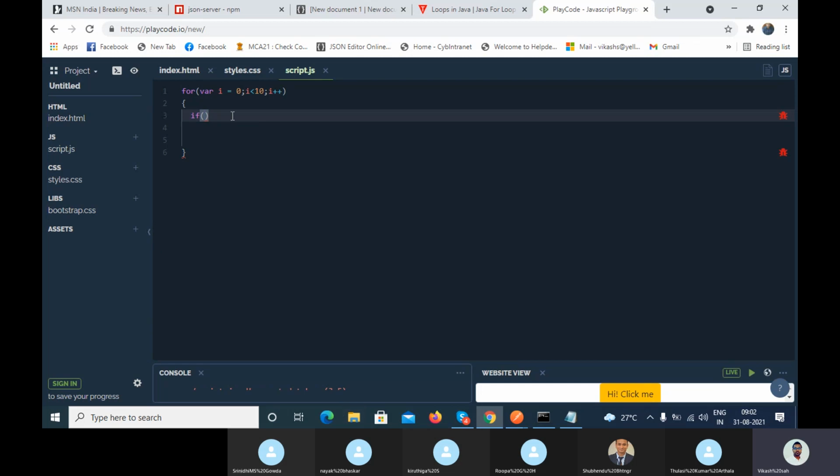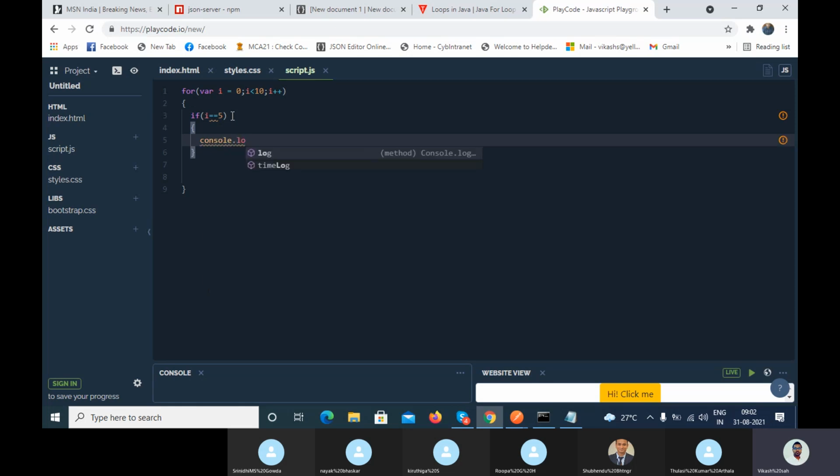If i is equal to 5, then console.log "test case pass".